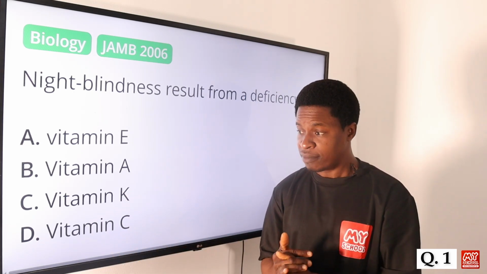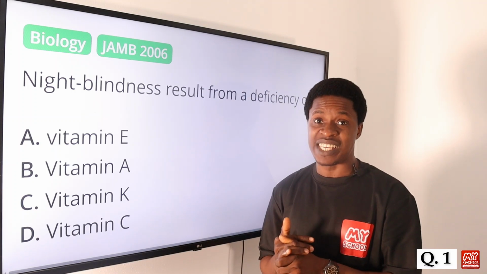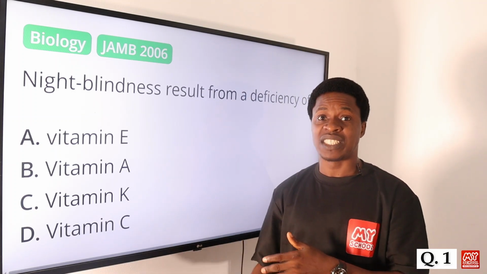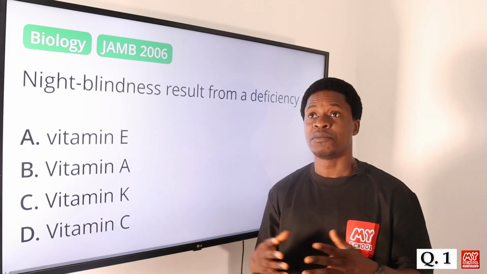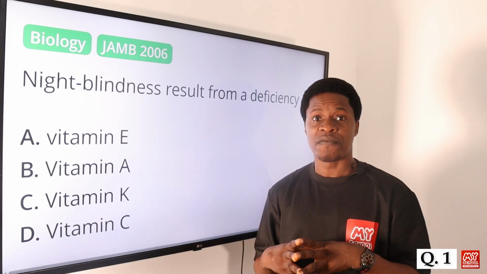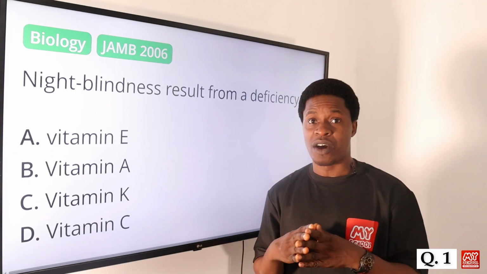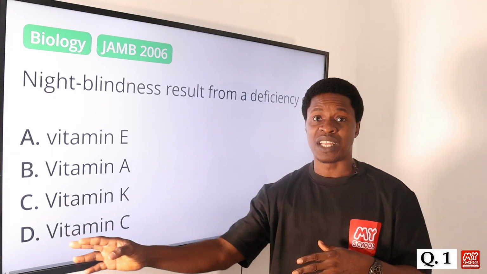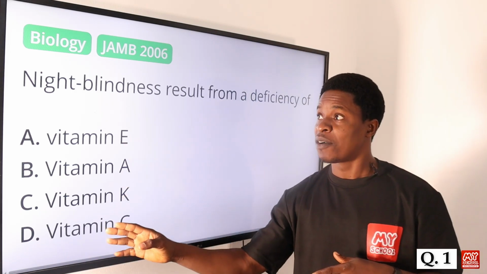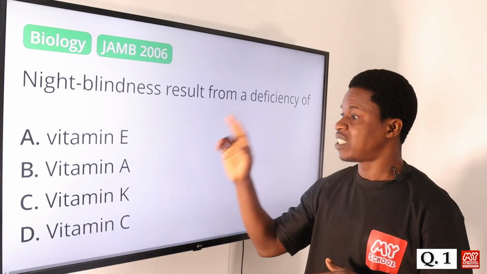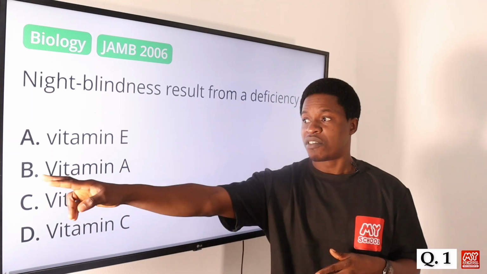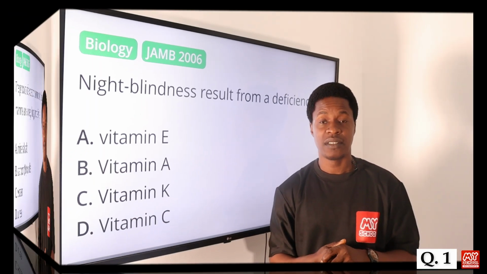That has to do with scurvy. Scurvy is what the deficiency of vitamin C will lead to, with symptoms of headache, fatigue, and bleeding in the gum in the mouth. So among all these options, night blindness results from a deficiency of vitamin A. So the correct answer is option B.